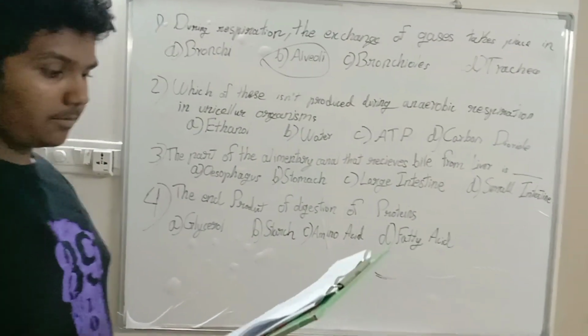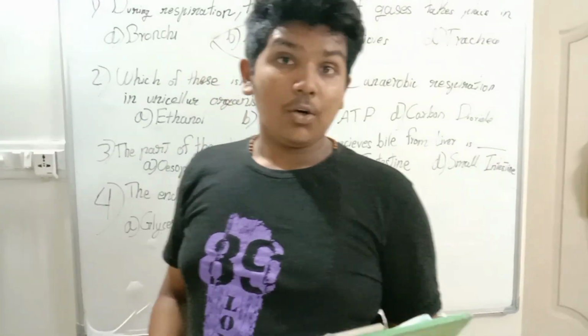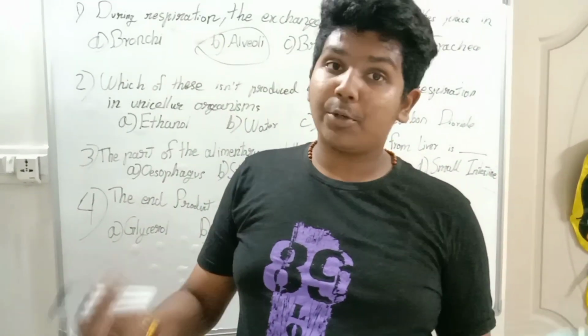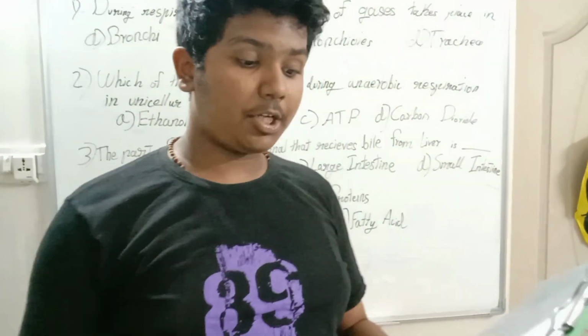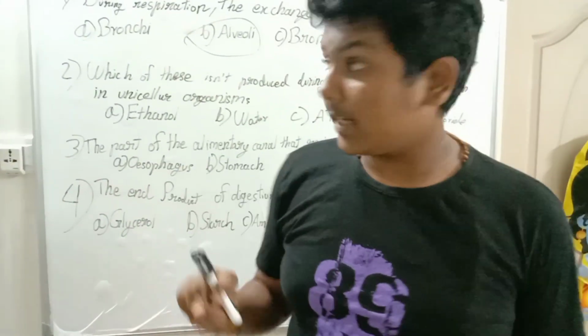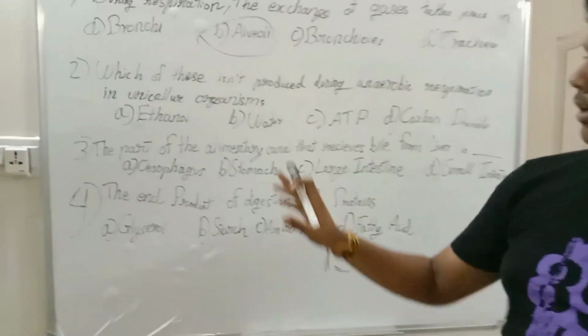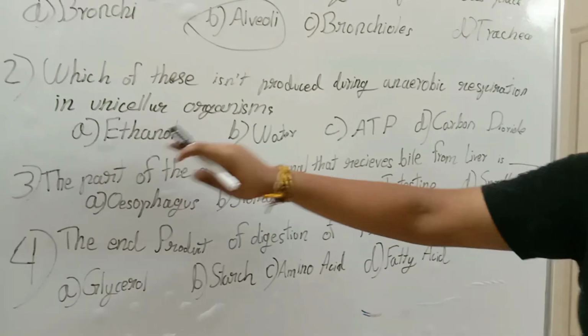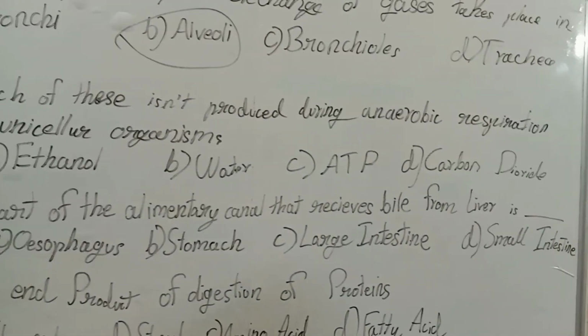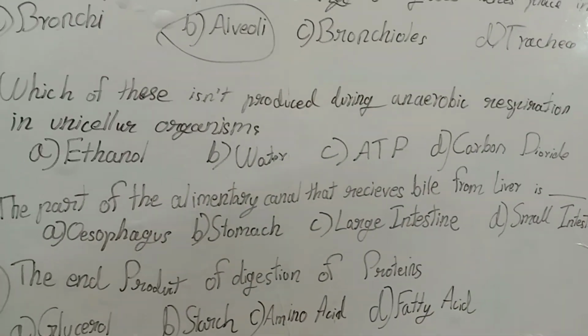Now next question, second question. Which of the following is not produced during anaerobic respiration in unicellular organisms or fungus? The options given are ethanol, water, ATP and carbon dioxide.